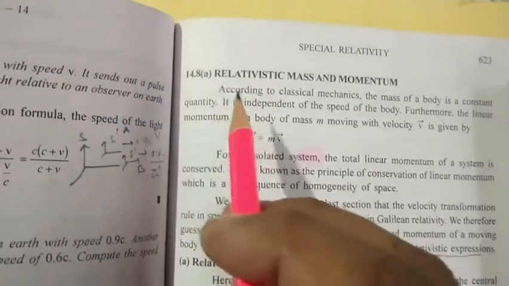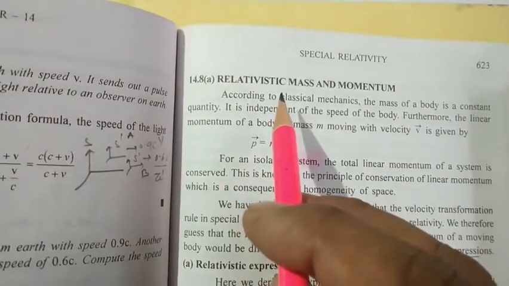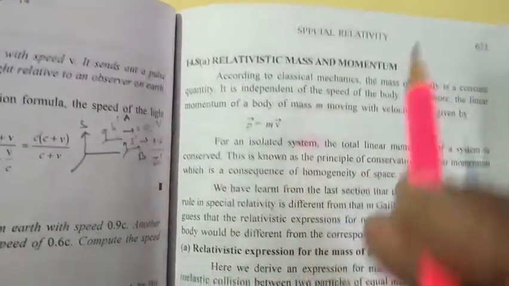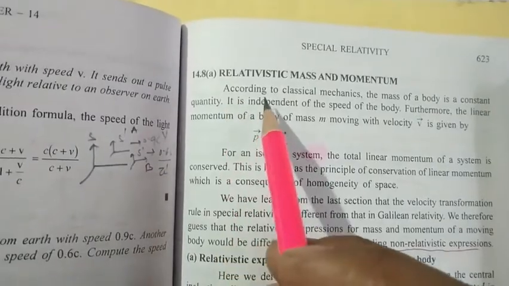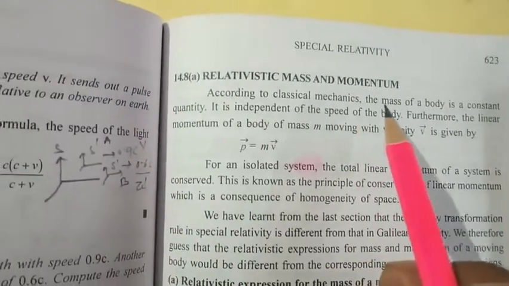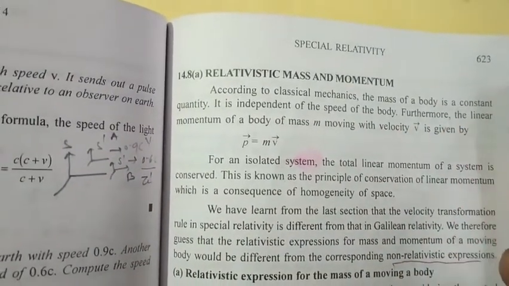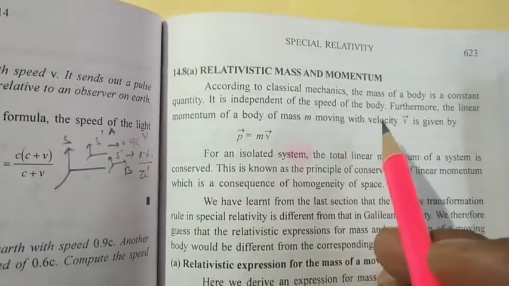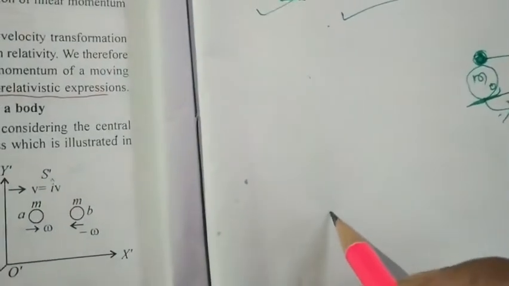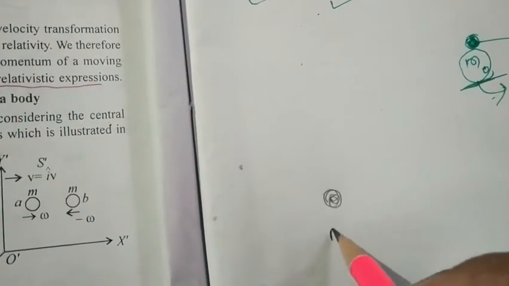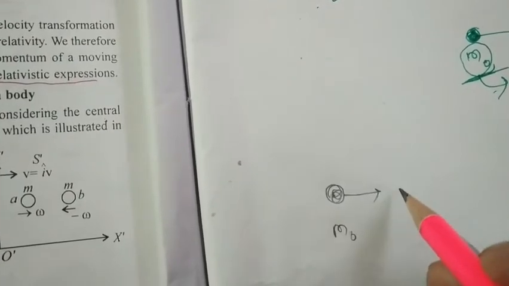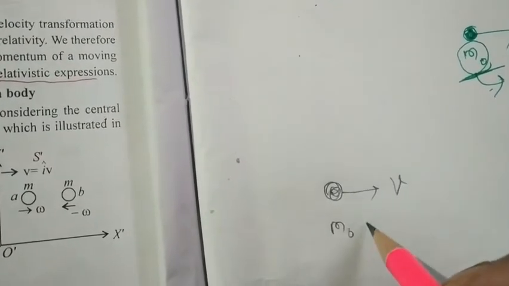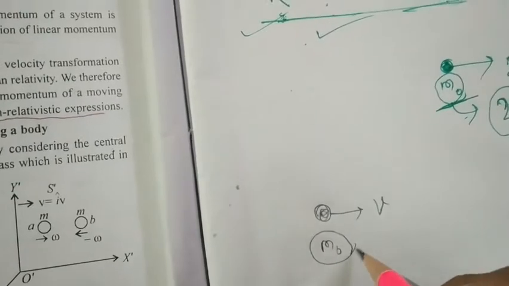So put the heading as relativistic mass and momentum. Now we know that according to classical mechanics, the mass of a body is a constant quantity. It is independent of the speed of the body. That means according to classical mechanics, if a body having mass m0 is moving with a velocity v, then its mass will always be m0.